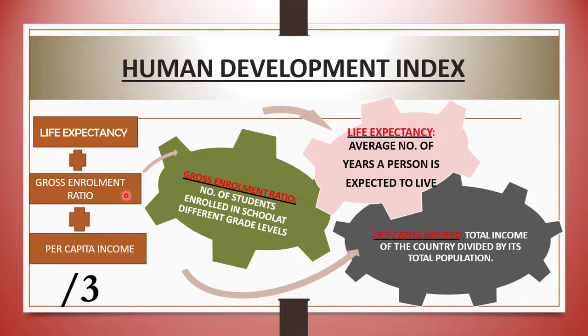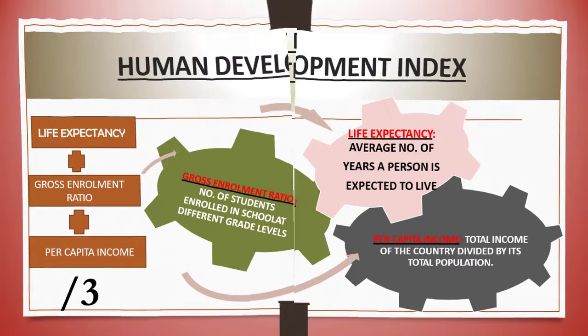And second one, gross enrollment ratio: the number of students enrolled in school, at different grades and levels. How many students are enrolled in the different grades and levels? And the last one, per capita income, which you have already studied in the last slides: total income of the country divided by its total population. You can calculate the Human Development Index.